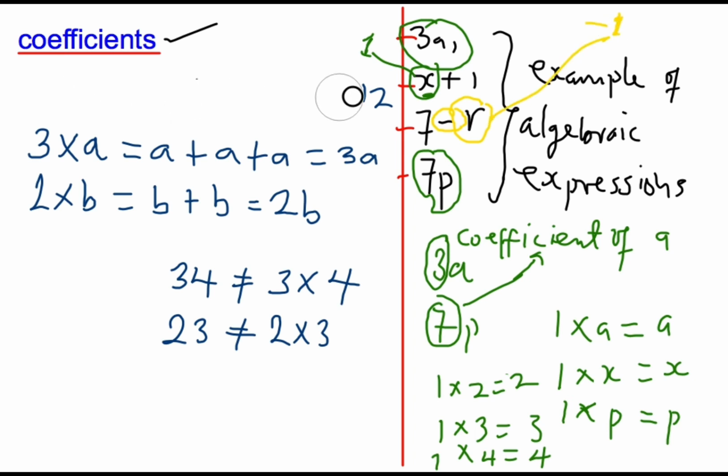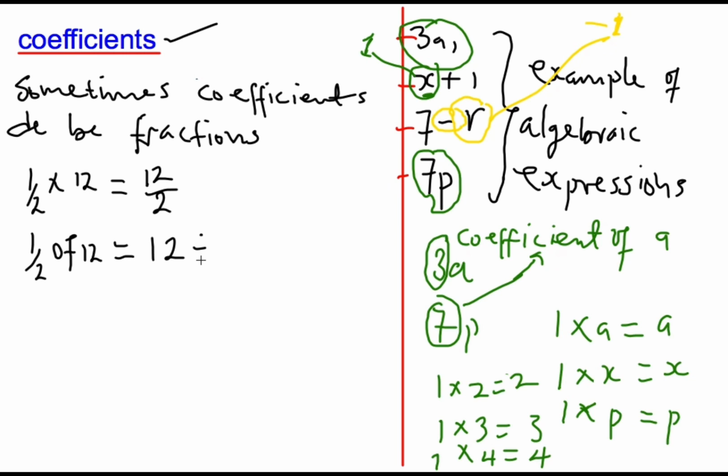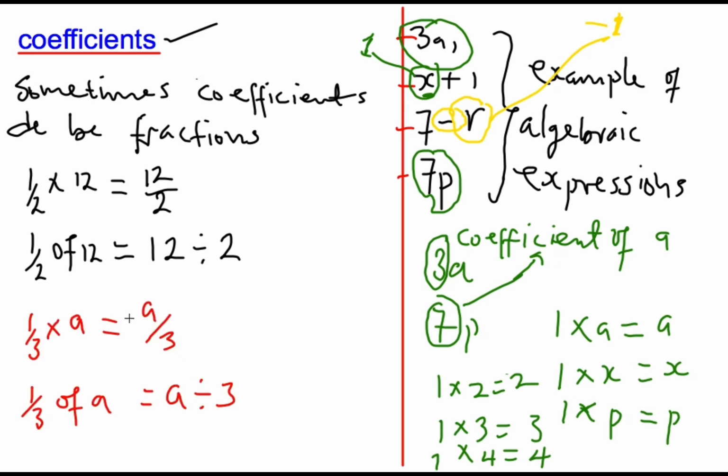Now what we don explain coefficient out of the way. Sometimes coefficient dey be fractions o. Now make we do fraction, do multiplication of fraction. Check out that video, e dey somewhere. We been learn say 1/2 times 12 like this. Now 12/2. Another way we go write this thing now, 1/2 of 12 go be 12 divided by 2. All this one are the same thing that we write. The same way we will still get coefficients. All of them are the same expression.